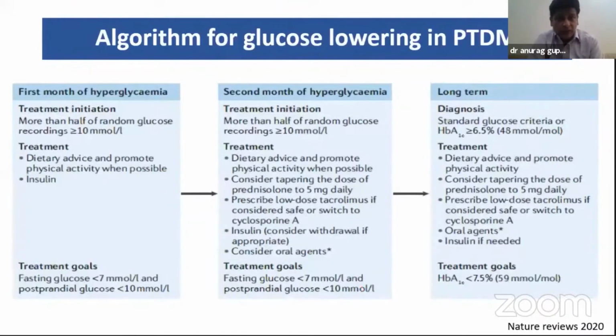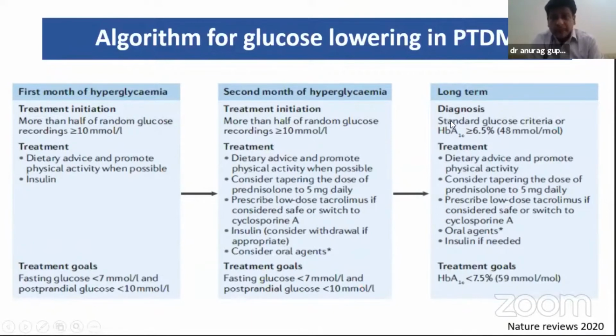Now comes what should be our algorithm. In the first month of hyperglycemia, if over 50% readings are more than 180 milligram, then dietary advice, insulin, and physical activity, and our goals should be fasting sugar less than 126 milligram per deciliter and PP sugar less than 180 milligram per deciliter. And in second month, again, if more than 50% readings are more than random sugar 180 milligram, dietary advice, considering tapering dose to 5 milligram of prednisolone, low dose tacrolimus, or convert from tacrolimus to cyclosporine, consider oral agents.